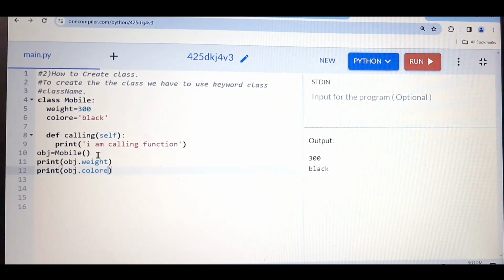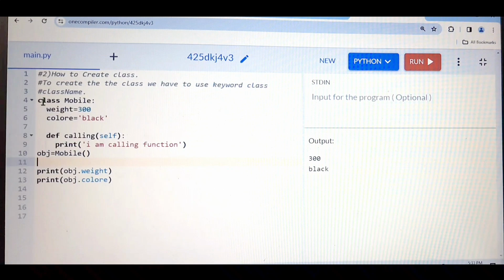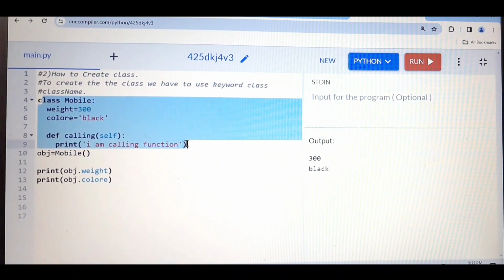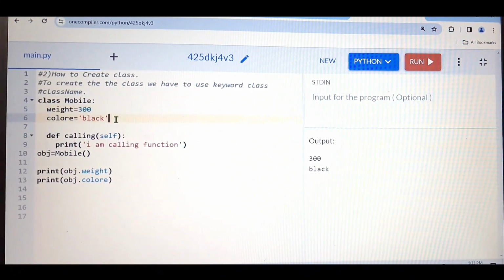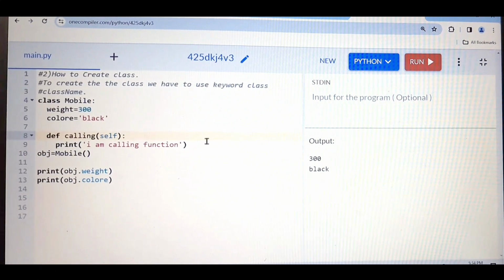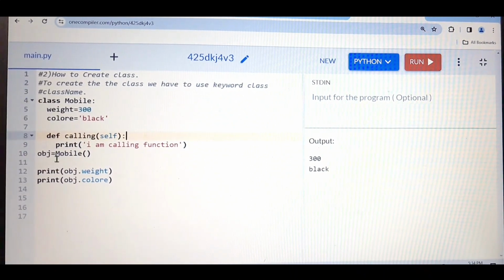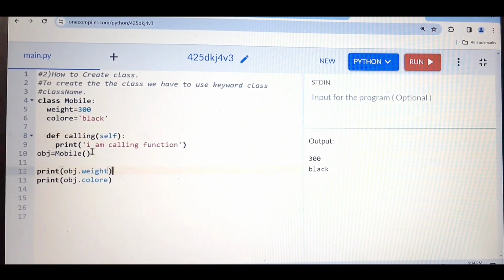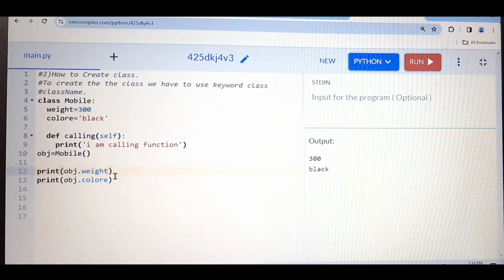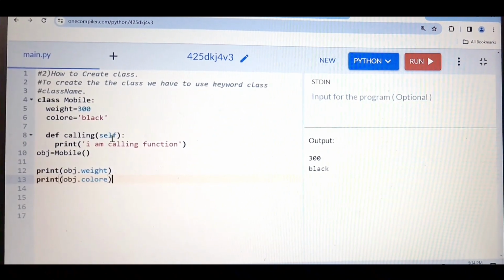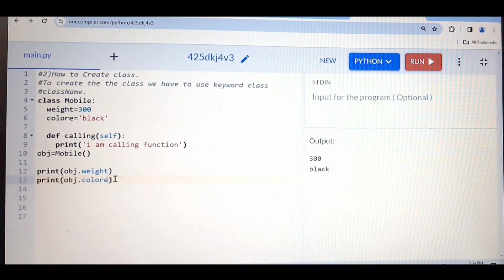So one second. See, this is the one class, and inside the class we have properties. This is nothing but the properties only, and this is the function, or you can say method, or you can say action, and this is how we can access these properties outside the class. Then let me show you how you can access the methods or action present inside the class.